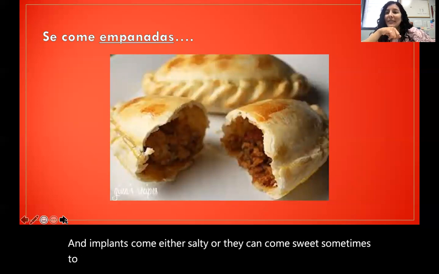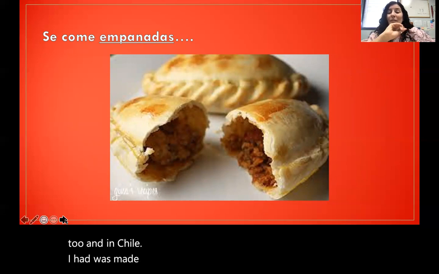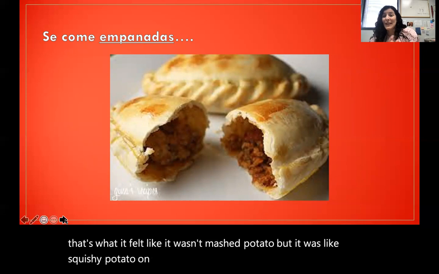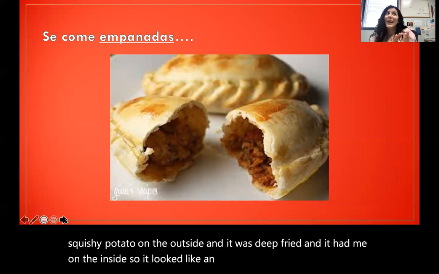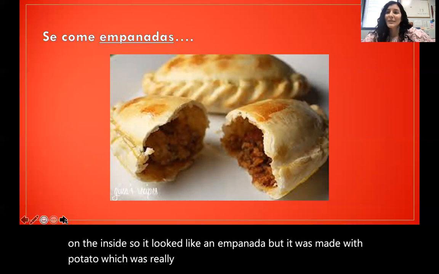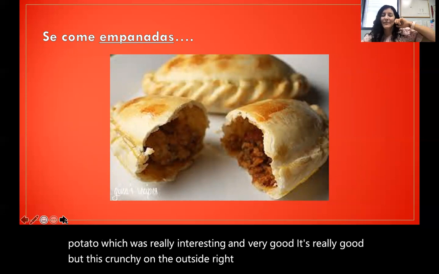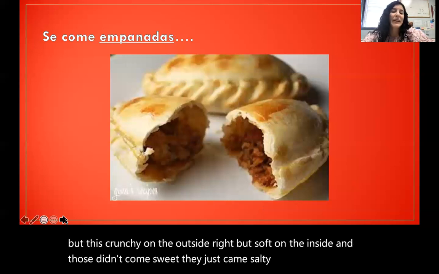In Chile, the empanada that I had was made with a type of mashed potato on the outside, or that's what it felt like. It wasn't mashed potato, but it was like squishy potato on the outside, and it was deep fried and had meat on the inside. So it looked like an empanada, but it was made with potato, which was really interesting, and very good. It's crunchy on the outside, but soft on the inside. And those didn't come sweet; they just came salty. But that was the type of empanada I had in Chile.